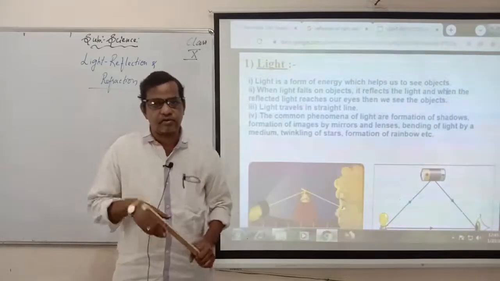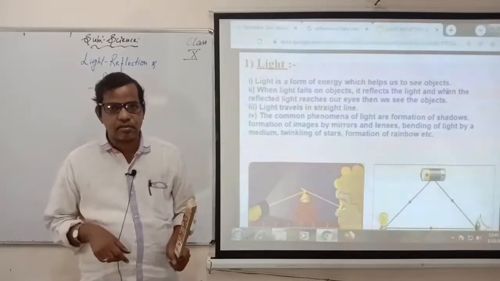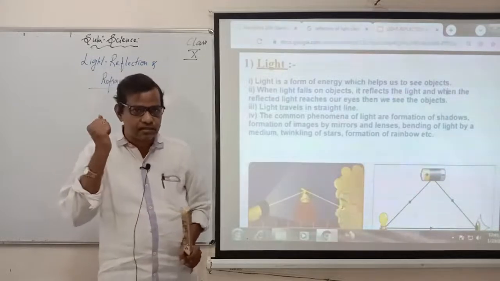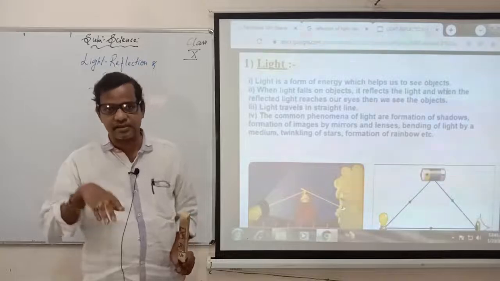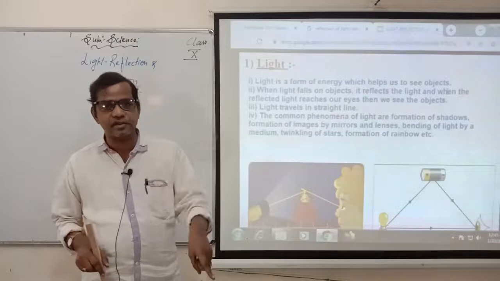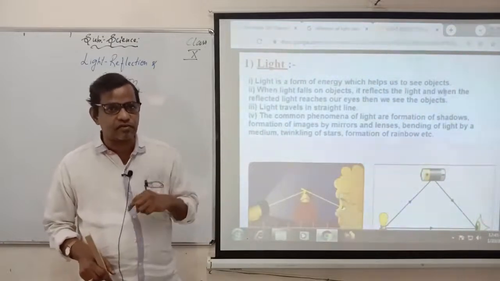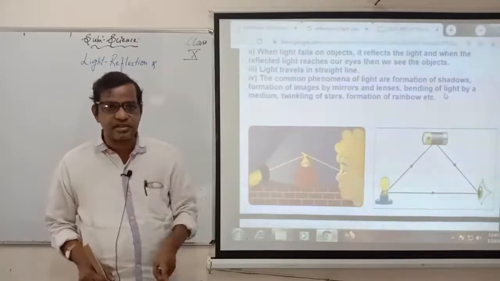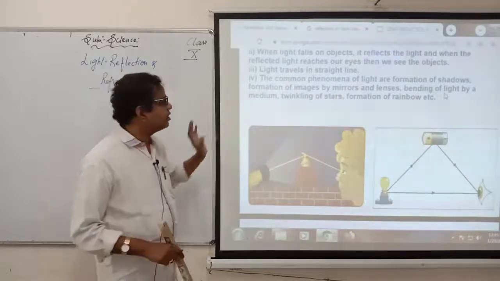For example, I told you, if you want to see an object in the dark, what will you do? You will take the battery and focus it on the object which you want to see. You will not focus the battery on your eyes. Why do you have to focus the battery on the object, not on your eyes? Because the eyes are seeing, no? Because of reflection. When the object reflects the light, and it is reflected into your eyes, then only you can see the objects.